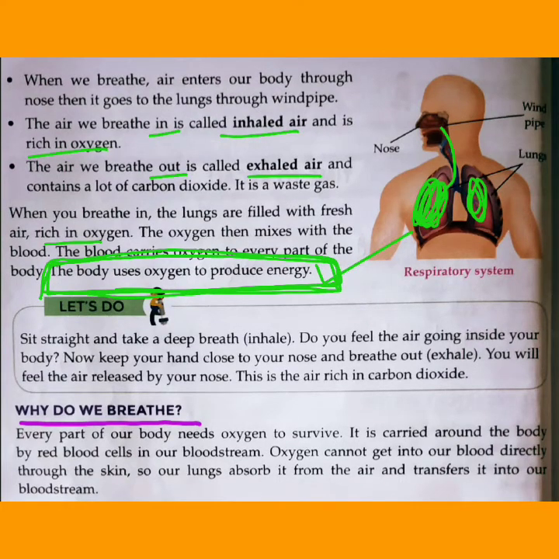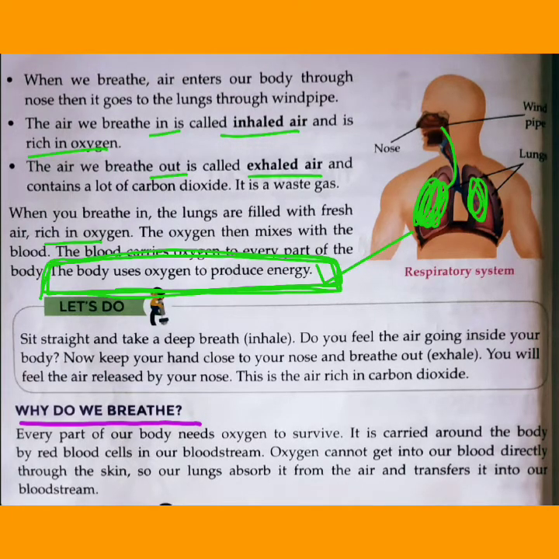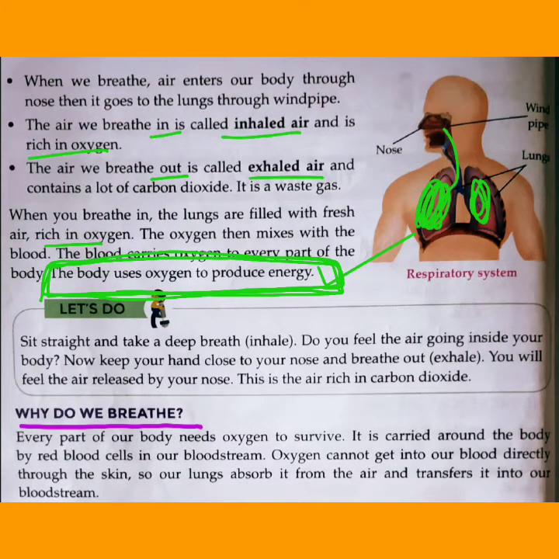Oxygen cannot get into our blood directly through the skin; it requires a special organ called the lungs. Our lungs absorb that oxygen-rich air, and with the help of red blood cells in our bloodstream, it is transferred to all parts of the body.